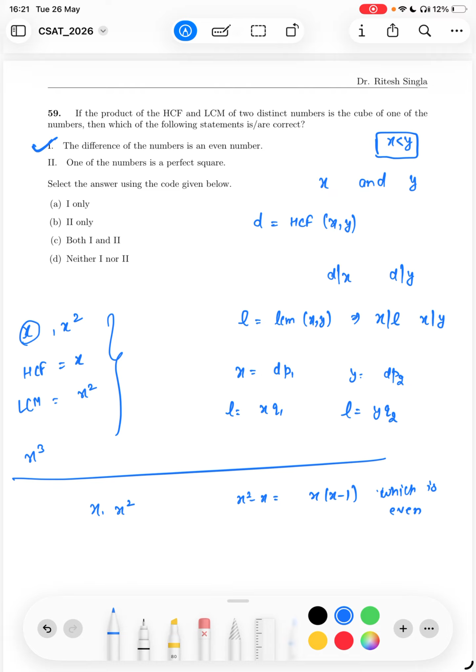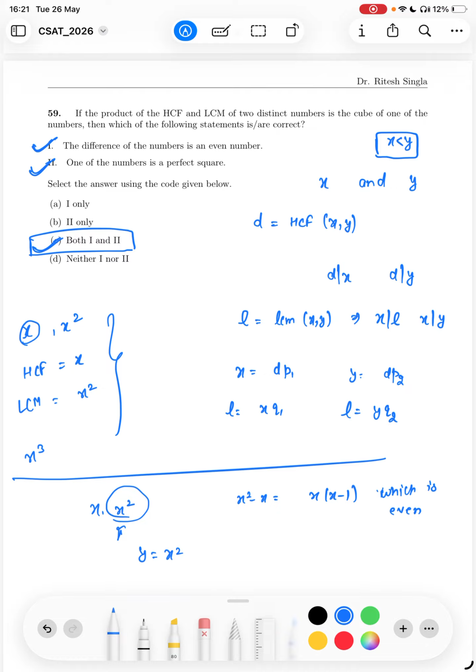One of the numbers is a perfect square. Yes, one of the numbers is a perfect square because x square is a perfect square. Say y is x square, which is a perfect square. So this is also true. So both 1 and 2 are true. Option C is correct.